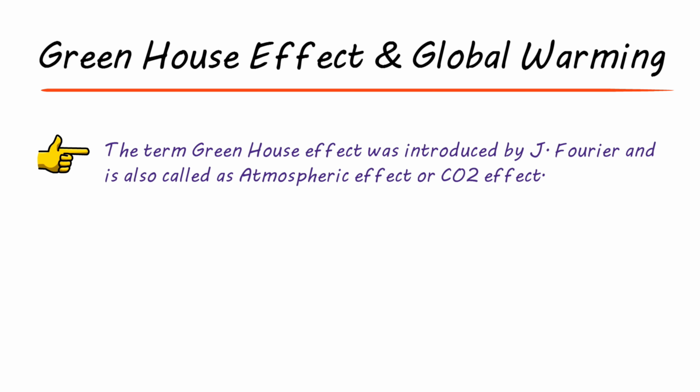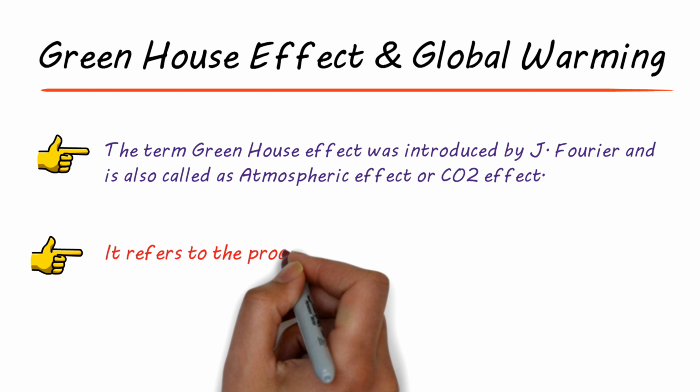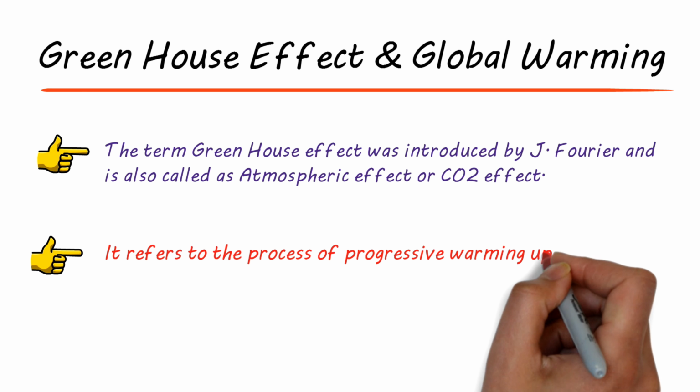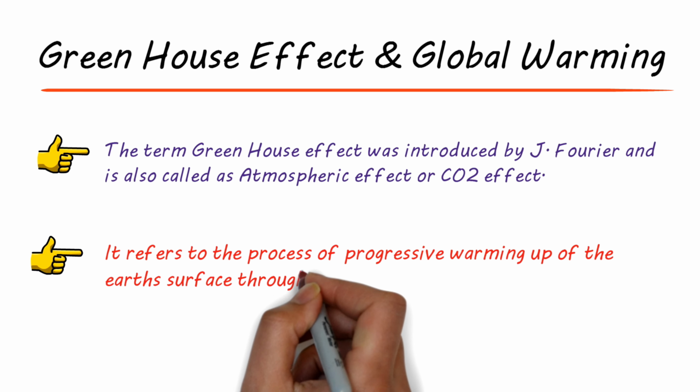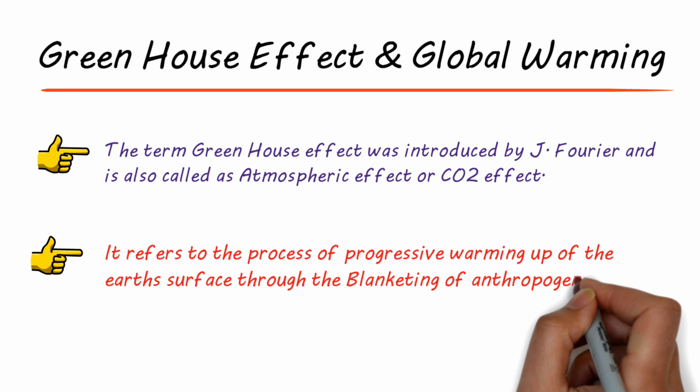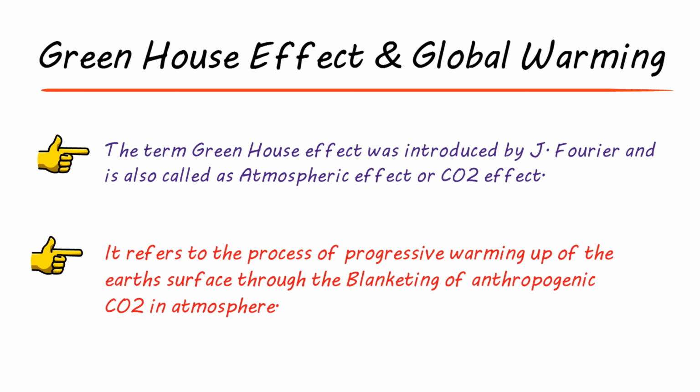Greenhouse effect refers to the process of progressive warming up of Earth's surface through the blanketing of anthropogenic carbon dioxide in atmosphere. This means that as the concentration of carbon dioxide in the atmosphere rises, the temperature of the Earth's surface increases. This effect we call as greenhouse effect.